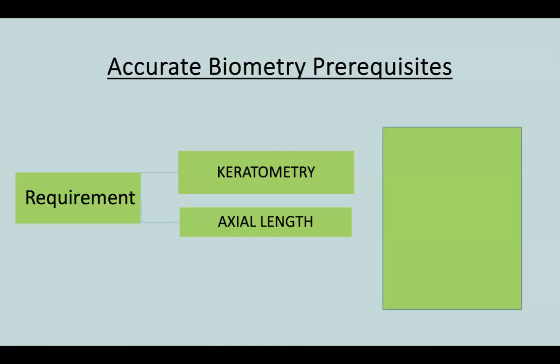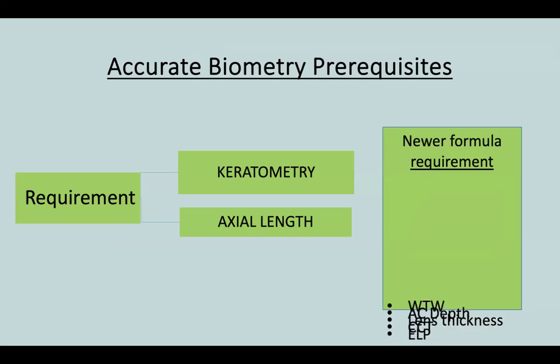There are some ocular dimensions which we need in order to get the IOL power. So we need the keratometry of the eye, and we need the axial length. This is the minimum. These two are required by all the formulas. But we will also be talking about the newer formulas.